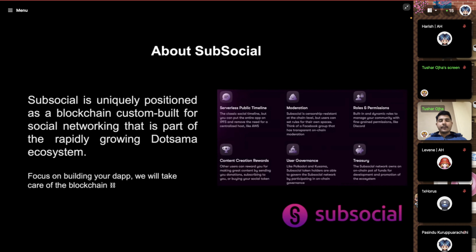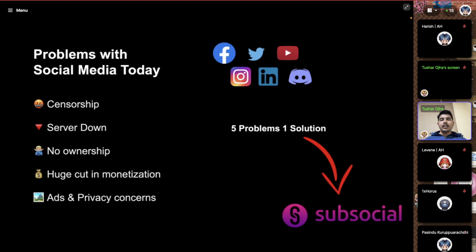So if we talk about decentralized social media, then what's the problem right now in the market? If you see the current social media like Facebook, Twitter, YouTube, Instagram, LinkedIn, Discord, these are very censored. They face a lot of server downtimes, and you don't own the content which you create.